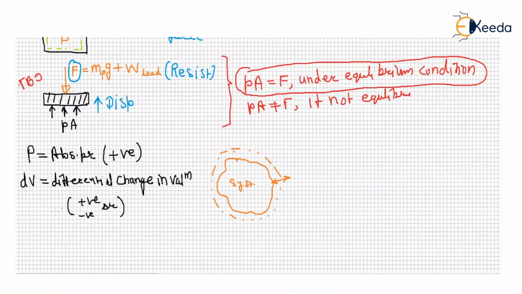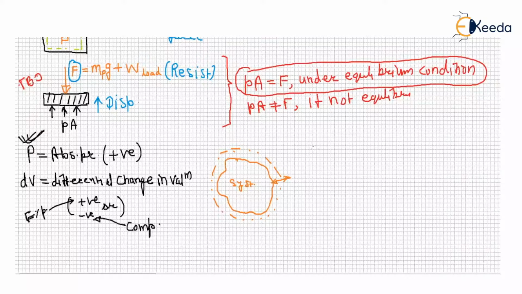If there is an expansion, then the change in volume is positive. If this is a compression, the change in volume is negative. But pressure is always positive. Why? Because it is absolute pressure, right?